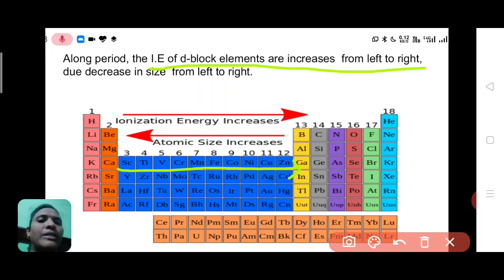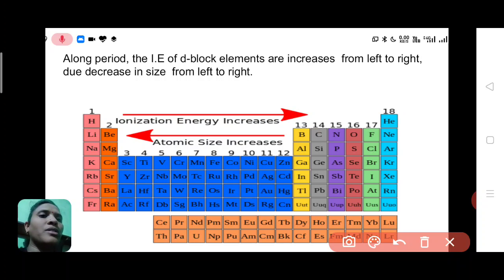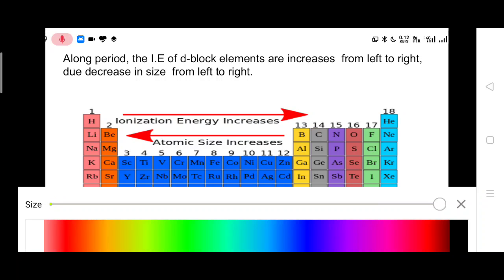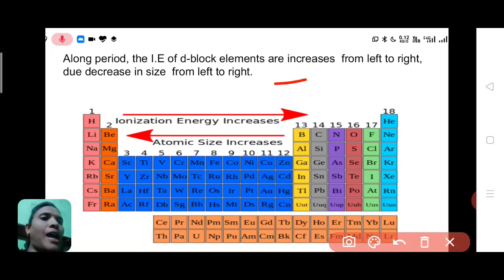Ionization energy mostly depends on the size of the atom. So if size is decreasing, ionization energy is increasing. See this arrow. If atomic size is increasing, ionization energy is decreasing. They are opposite to each other. So know this relationship: ionization energy is inversely proportional to atomic size.